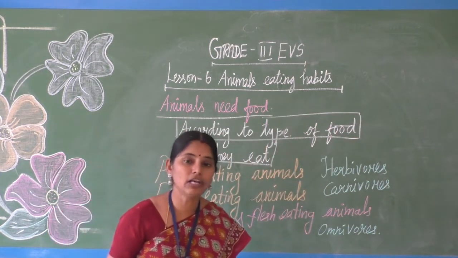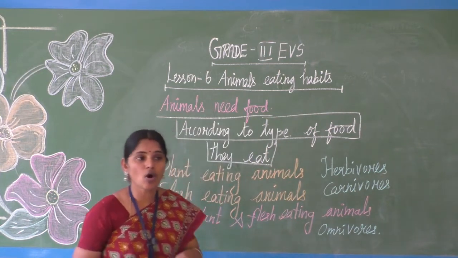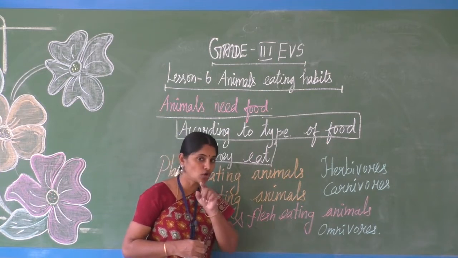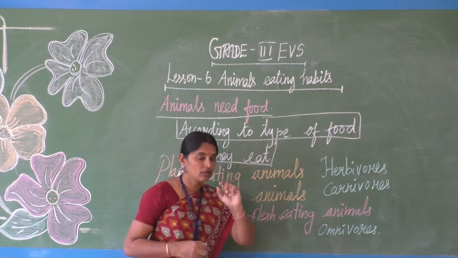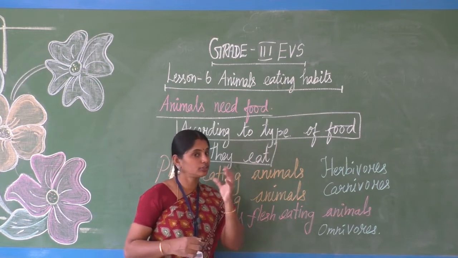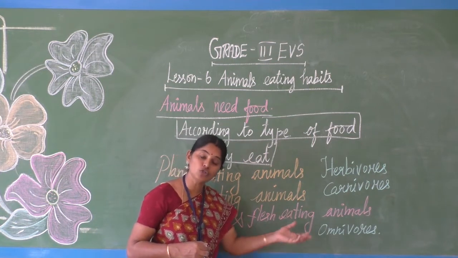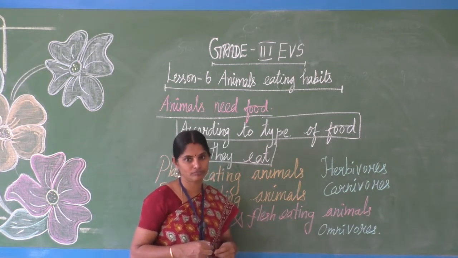For example, if you take cow, the cow eats only plant food. But if you notice dog, the dog eats flesh, meat, anything, and it also eats some plant food.